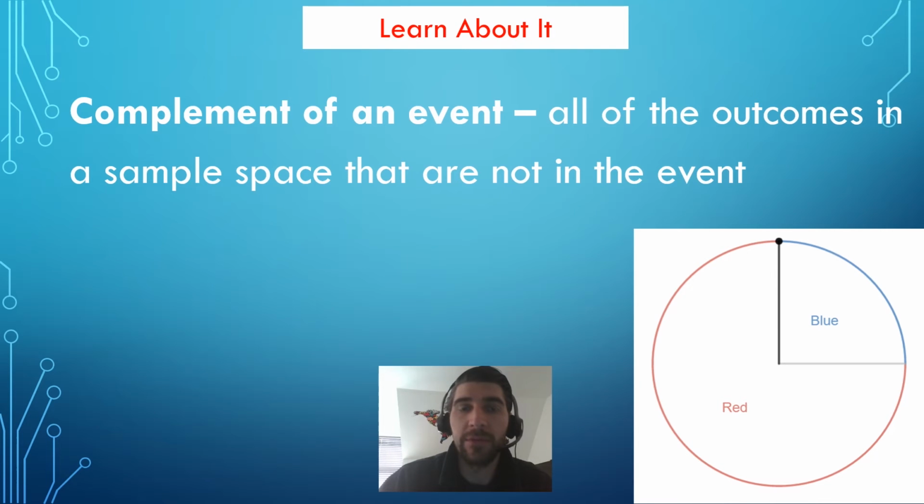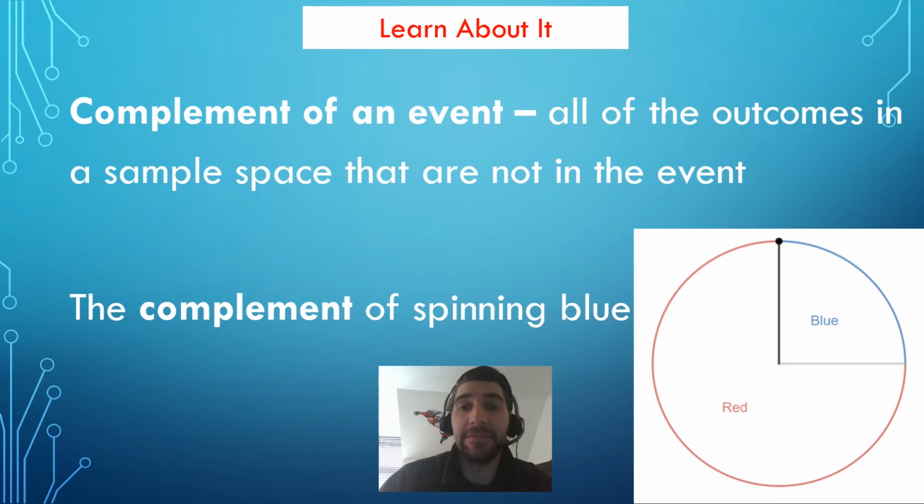We have one more vocabulary term, which is the complement of an event. That is all of the outcomes in a sample space that are not in the event. So the complement of spinning blue, in this case, would be spinning red, because that is the only other thing that can happen besides spinning blue.